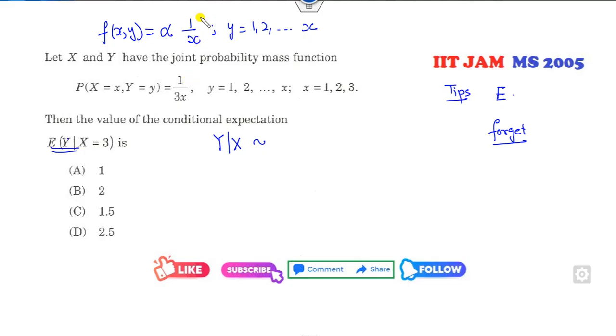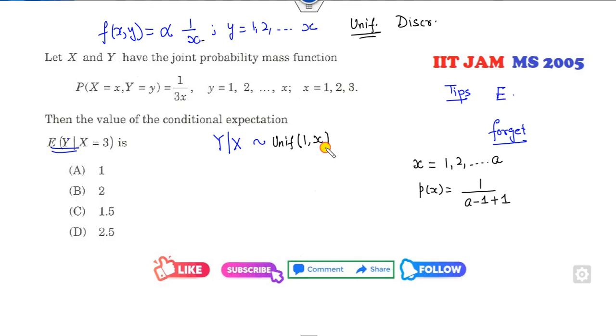So which distribution does it follow? Can you identify which distribution is here? This is the uniform distribution, a discrete uniform distribution. What is the PDF? If I say from this up to here, then what is the PDF of this? 1 over b minus a plus 1. This is the discrete distribution, and you can see x minus 1 plus 1 is x here. So this is my uniform distribution over the domain 1 comma x.